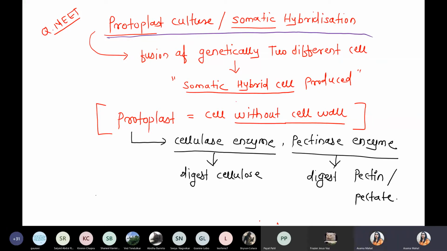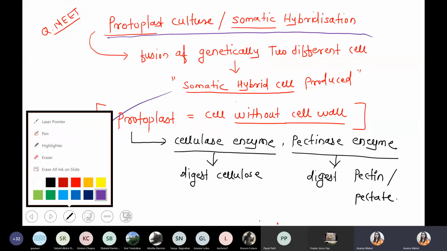Now we are talking about the process. That was the first step: prepare a protoplast culture. Now we are talking about the further process. Should I continue? Okay. Now the next part is the procedure.